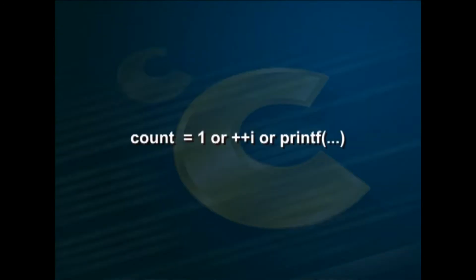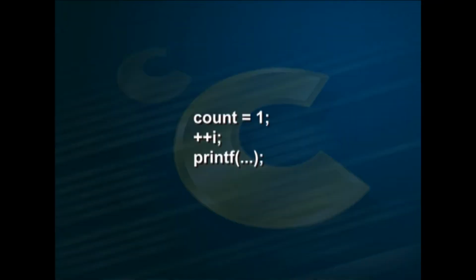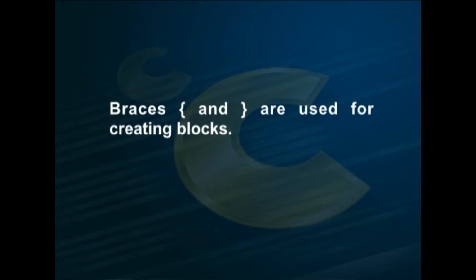Expressions like count = 1, ++i or printf become a statement when followed by a semicolon, as in count = 1; ++i; printf(); But blocks are used to group declarations and statements together into a compound statement. Braces, open brace and close brace, are used for creating blocks, and they are syntactically equivalent to a single statement.